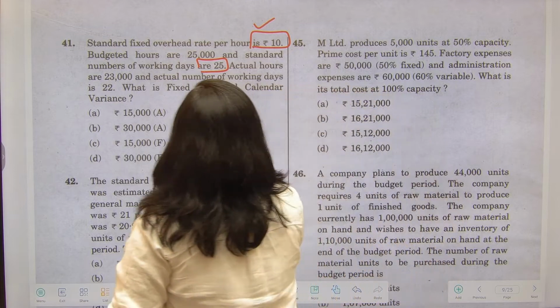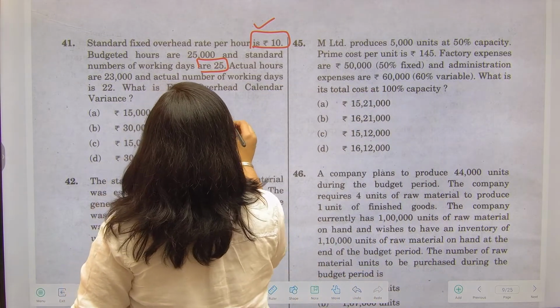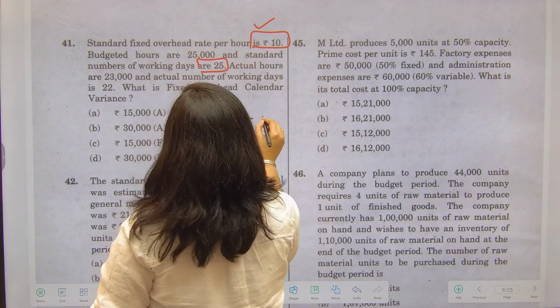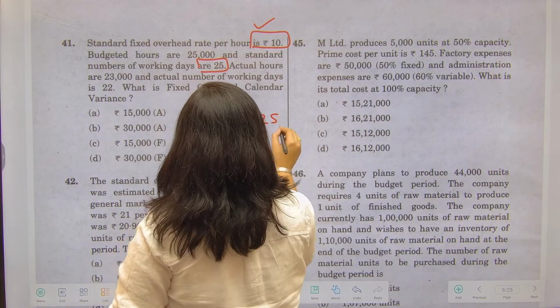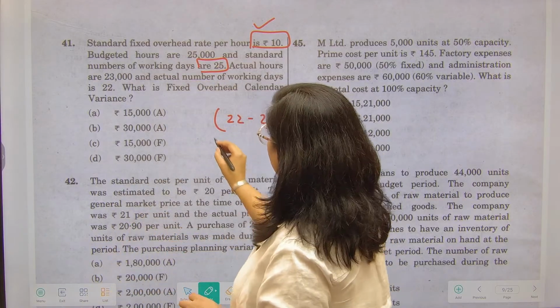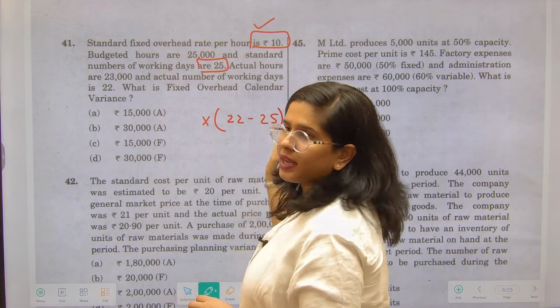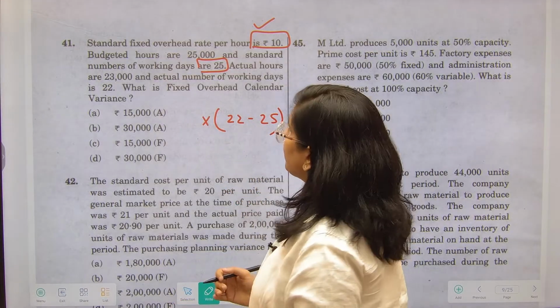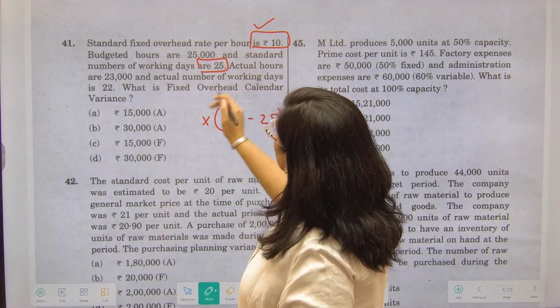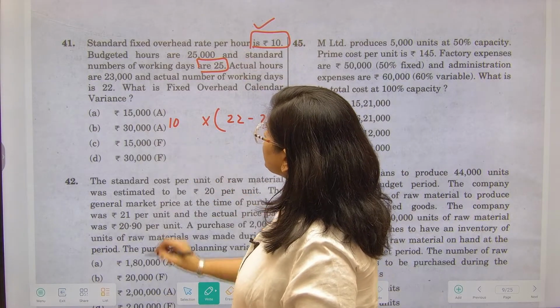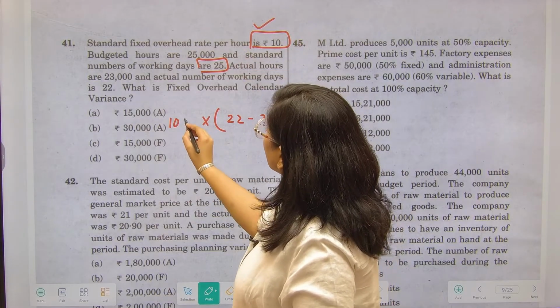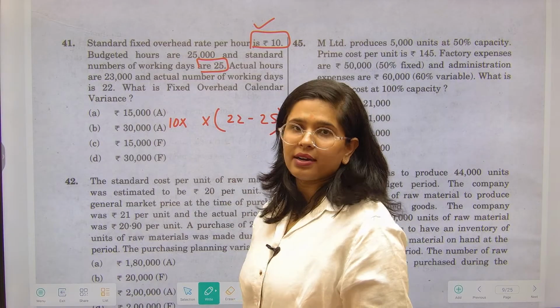So first of all, what are the actual number of working days? 22. What are the standard number of budgeted number of working days? It is 25. ठीक है? So calendar variance में आपको days का variance calculate करना है. Number one thing, you are going to take the rate as 10. That is your standard rate. Okay, and you are going to multiply it with the hours as well.